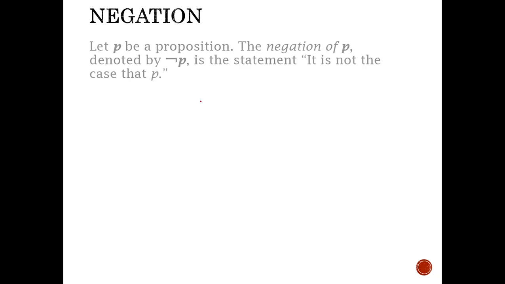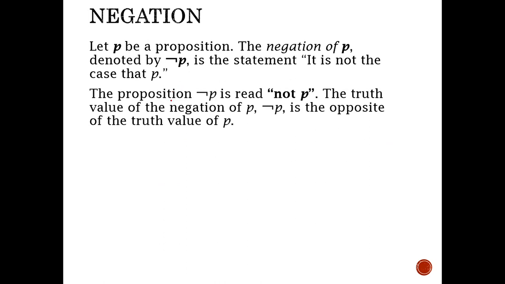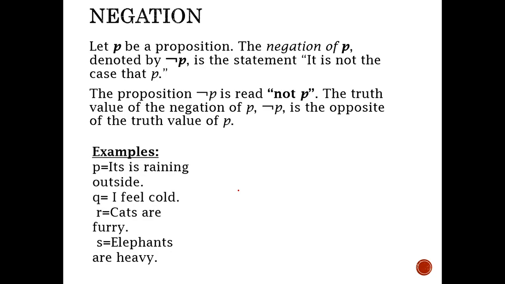First of all, the operator which is defined is called negation. Suppose p is a proposition, then the negation of p is denoted by this symbol, and it is the statement, it is not the case that p. We read this symbol as not p. The truth value of the negation of p is true if p is false, and if p is true then the negation would be false.